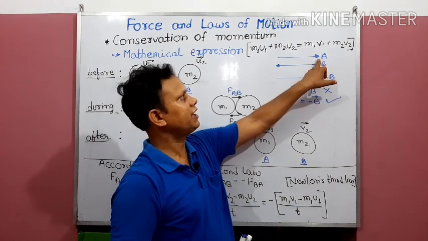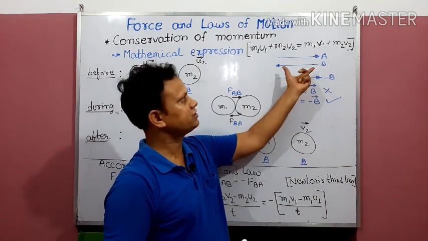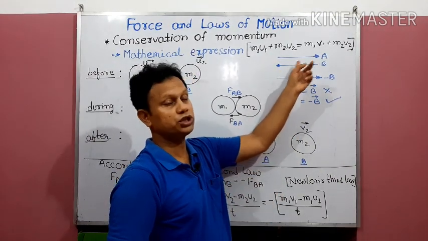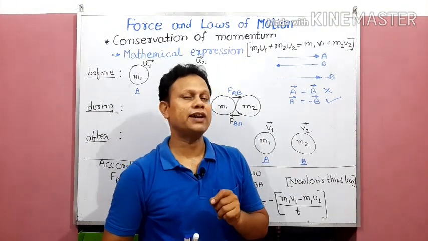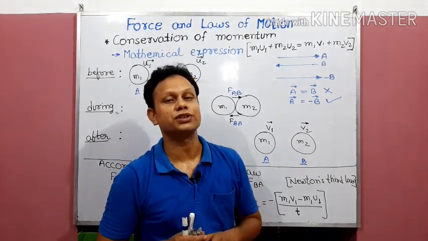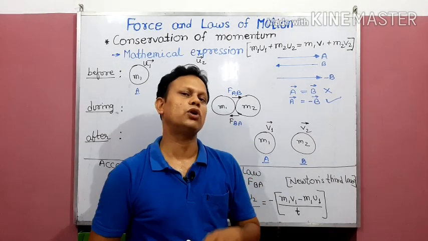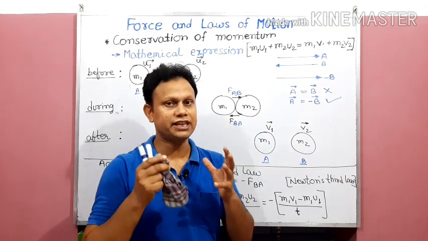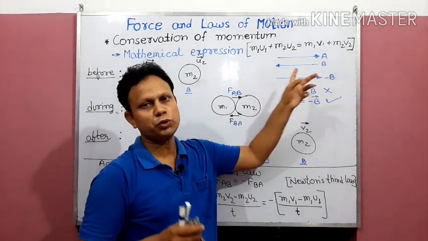Now suppose vector A has been shown by this length and in this direction. Vector B is again of the same length, that means A and B have the same magnitude, but the direction is opposite to A. Although the magnitude is the same, vector A and vector B cannot be compared with each other because their directions are opposite. Two vectors can be called the same when they have the same magnitude and the same direction also. Then they will be treated as equal vectors.